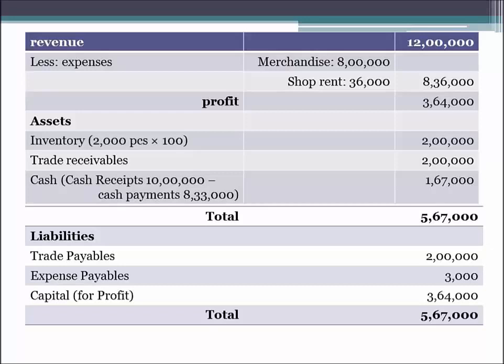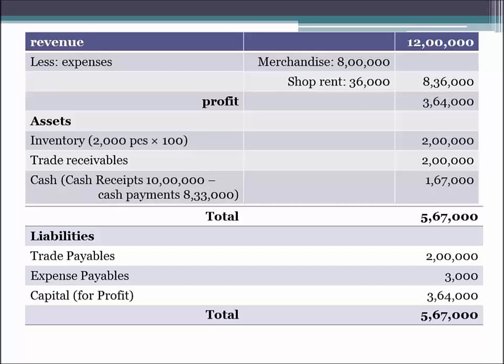Now after inventory and trade receivables comes the very common, very normal asset, that is cash. What cash we are holding at the end of the year, and how will that be calculated? Very easy. We'll deduct the payments from the receipts. Cash receipts minus the cash payments. We had received 10 lakhs for the sales we had made.